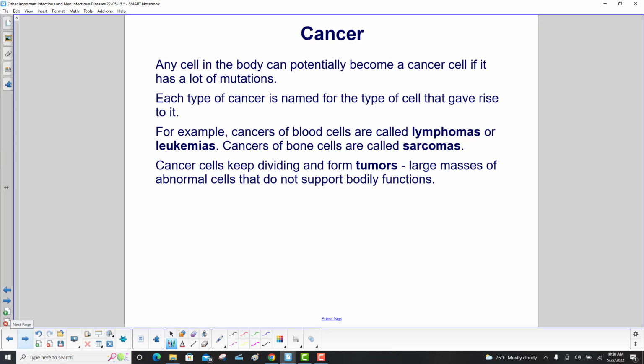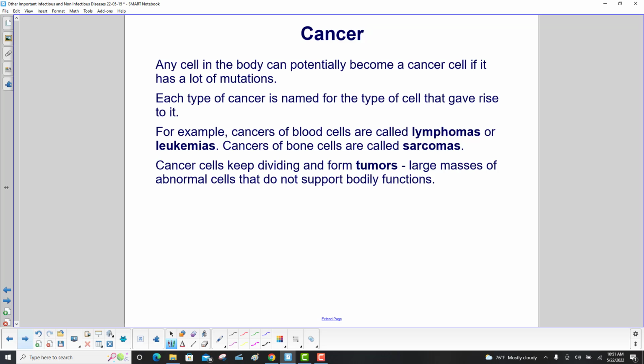Any cell in the body can potentially become a cancer cell if it has a lot of mutations. Each type of cancer is named for the type of cell that gave rise to it. For example, cancers of blood cells are called lymphomas or leukemias. Cancers of bone cells are called sarcomas.